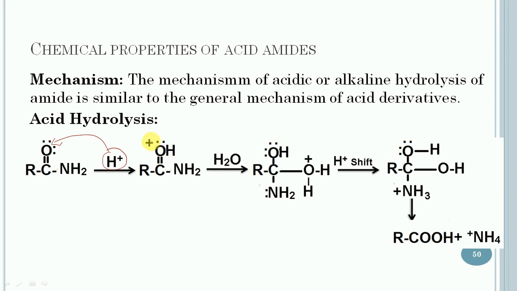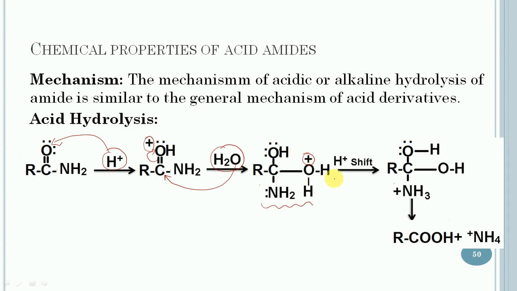So this oxygen will acquire positive character. In the next step, this pi bond will shift toward oxygen, and a water molecule will add to this electron deficient carbon, and the next intermediate will get formed, and the plus charge will come on this oxygen.